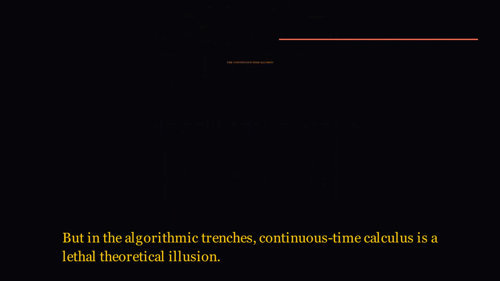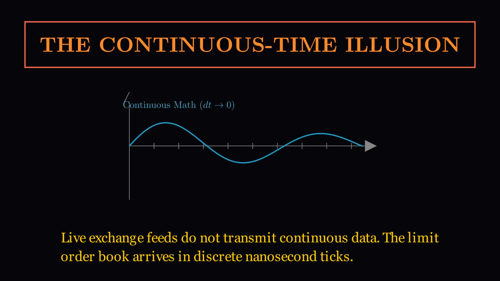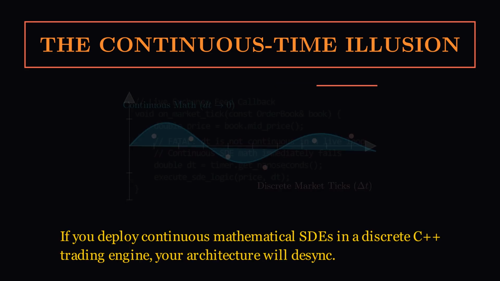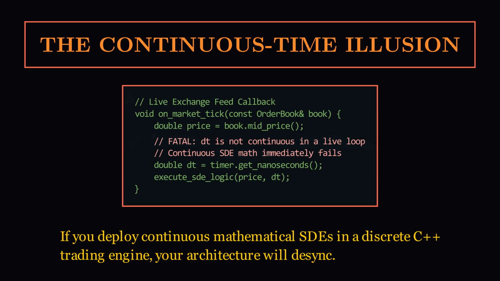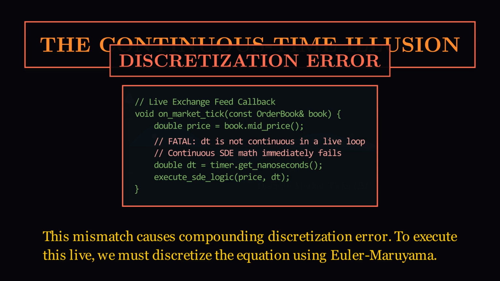But in the algorithmic trenches, continuous time calculus is a lethal theoretical illusion. Live exchange feeds do not transmit continuous data. The limit order book arrives in discrete nanosecond ticks. If you deploy continuous mathematical SDEs in a discrete C++ trading engine, your architecture will desync. This mismatch causes compounding discretization error. To execute this live, we must discretize the equation using Euler-Maruyama.